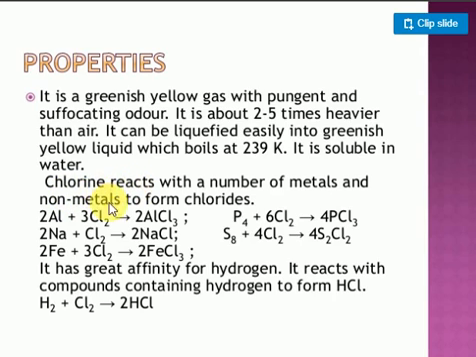General reaction of chlorine with metals only. Chlorine is more reactive; the element that has the highest electronegativity is there. So chlorine can react with metals, non-metals, hydrogen, hydrocarbons, and many reactions are there. You can just consider chlorine reacting with a number of metals and non-metals to form chlorides only.